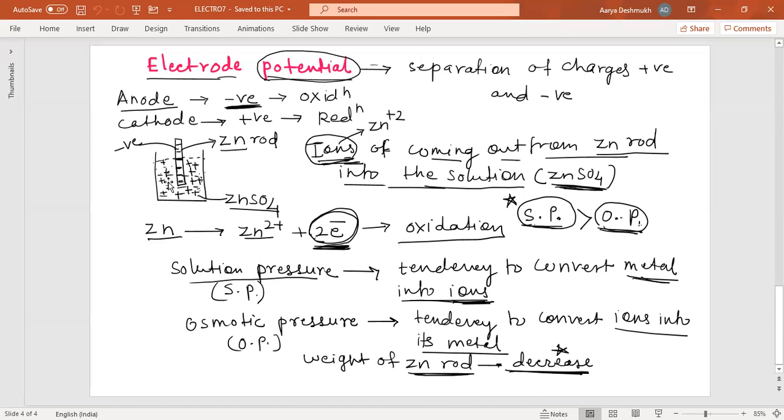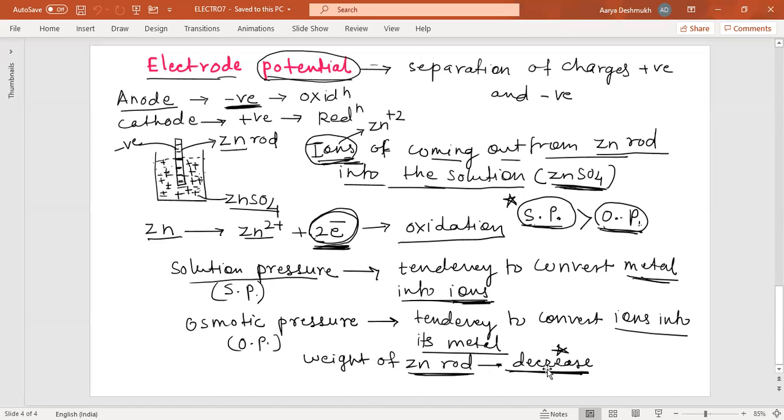One more thing I want to add here: when the metal atoms of the rod discharge into zinc ions, the weight of the zinc rod will go on decreasing.